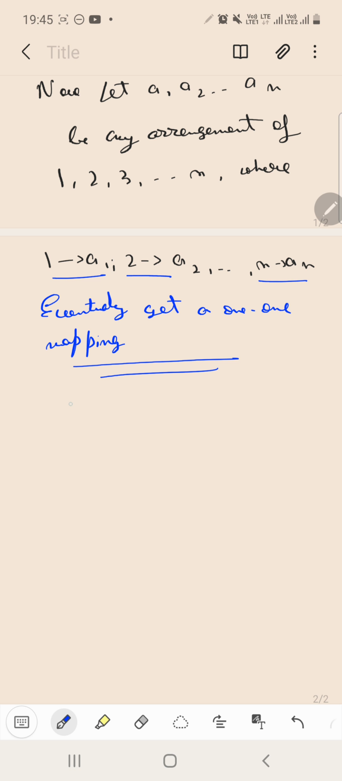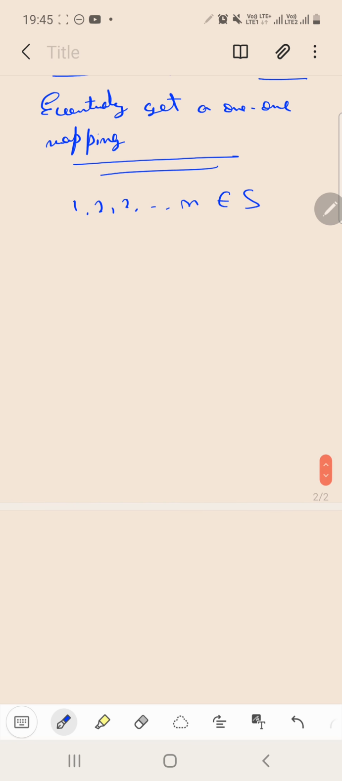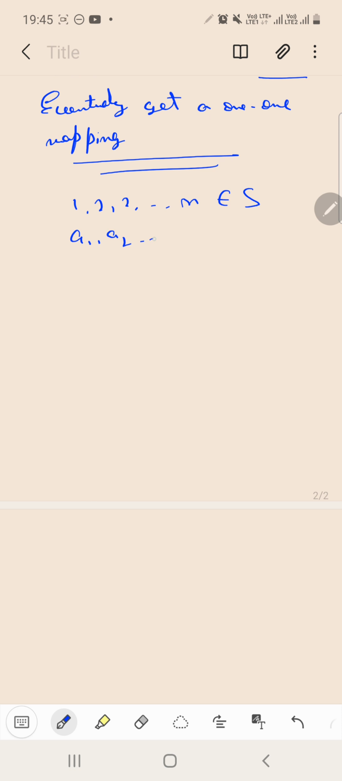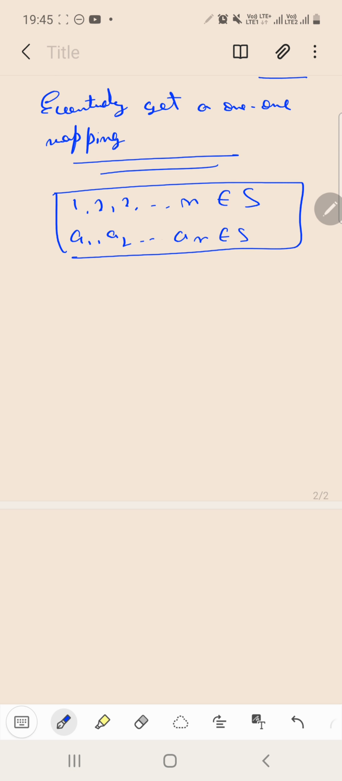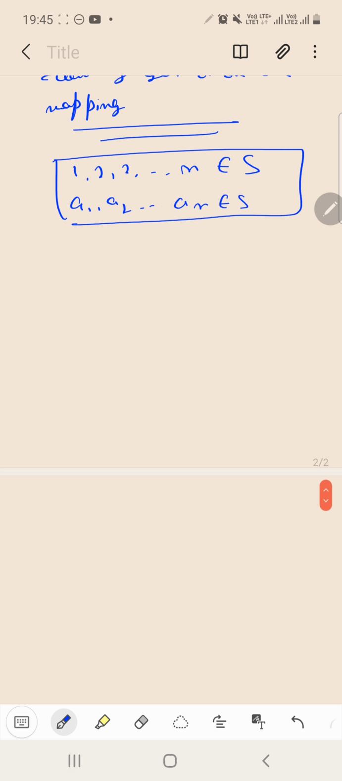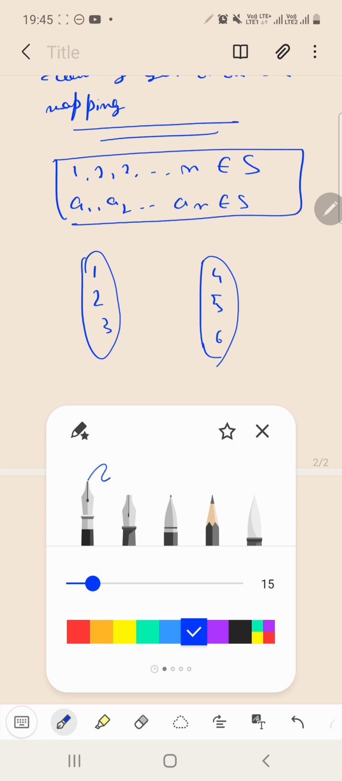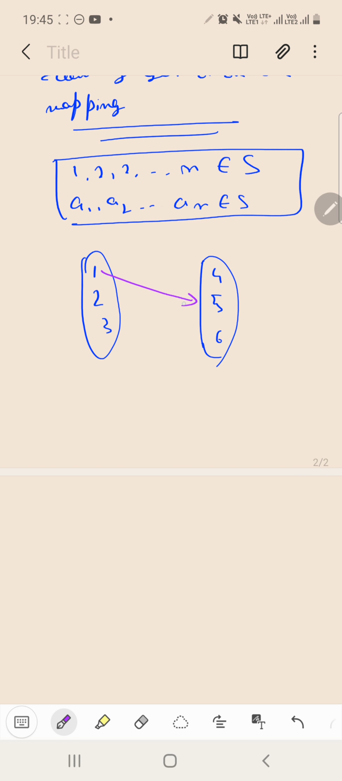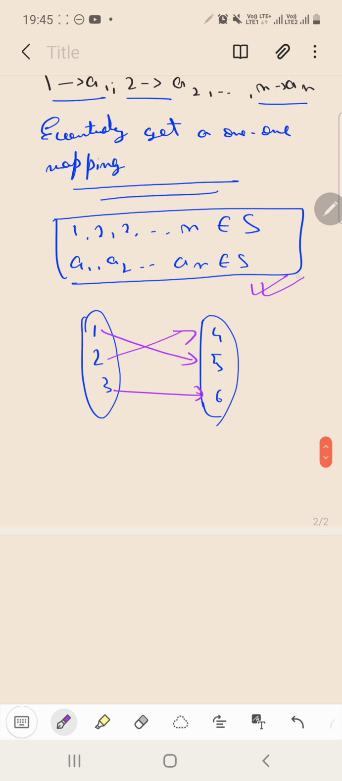Basically, see 1, 2, 3 up till n, they all lie in the set S. Similarly, a1, a2 up till an, they also all belong to S. Basically, a1, a2 up till an are the numbers from the first n natural numbers only. Okay, so basically 1-1 mapping is what? If you have two sets like this, suppose this is 1, 2, 3, this is 4, 5, 6. So what is a 1-1 mapping? So this is a 1-1 mapping, say like this and this. Okay, so eventually we get a 1-1 mapping here.